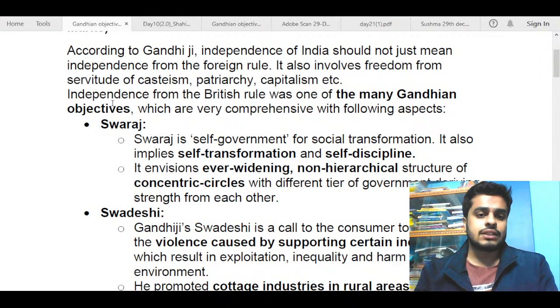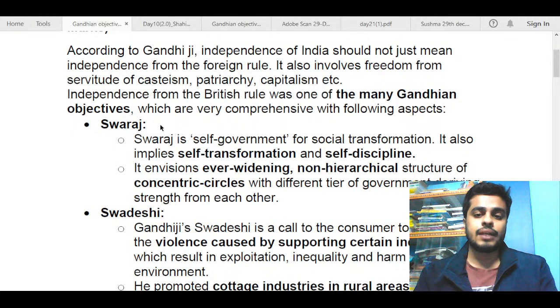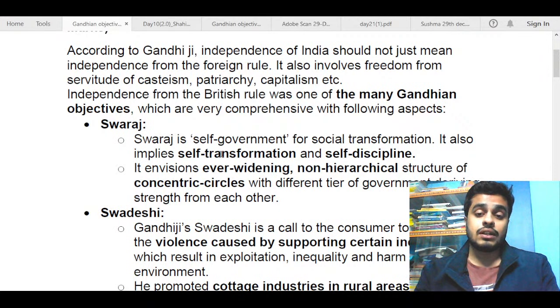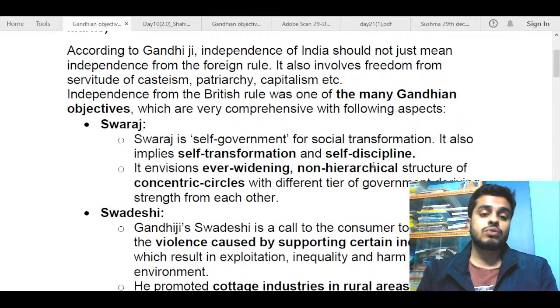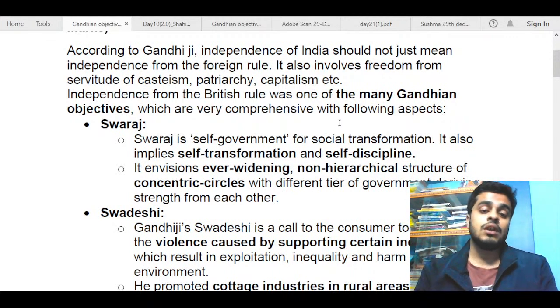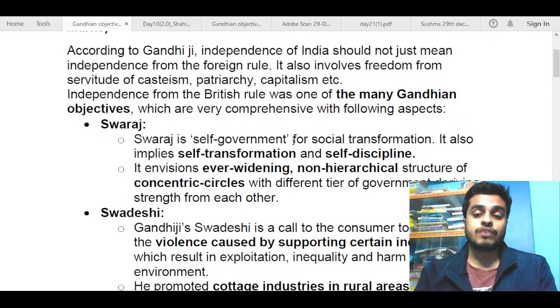For example, I started with Swaraj because it is a bit linked to independence of India. But Swaraj was not only about independence of India; it was about independence of self from evils also, like self transformation and self discipline. All of us have pretty much evils imbibed under us, so we need to become free from those evils. So Swaraj incorporated that concept also. Swaraj is self government for social transformation. One of its ideas was self government, like freedom from British rule. But again, it also included self transformation. So I've talked about that.